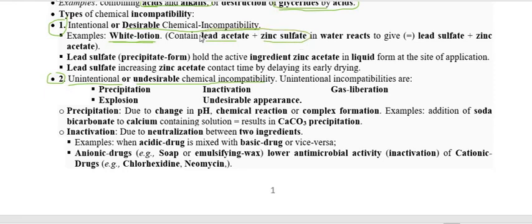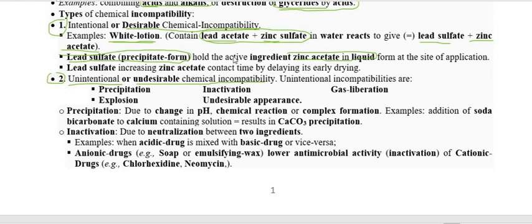Like when we are preparing white lotion, we take one component, lead acetate, and another, zinc sulfate. The zinc sulfate and lead acetate undergo a chemical reaction. After the reaction, the resultant compounds are lead sulfate and zinc acetate. Lead sulfate is in precipitate form, and it is going to hold the zinc acetate when we apply it. Zinc acetate is actually in liquid form.